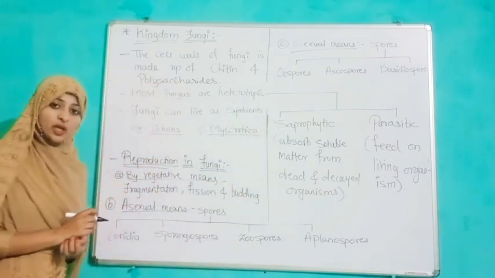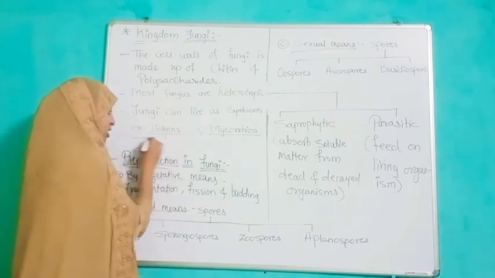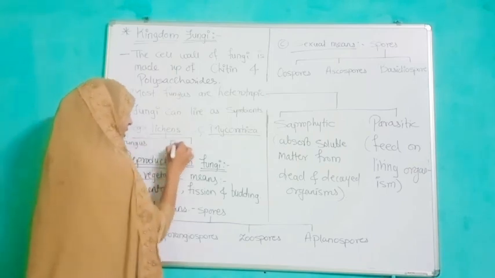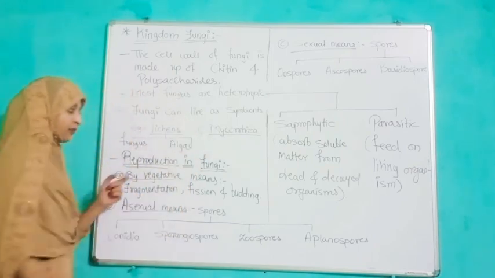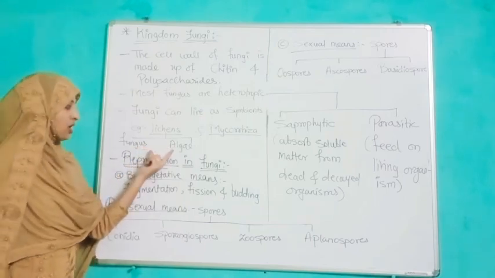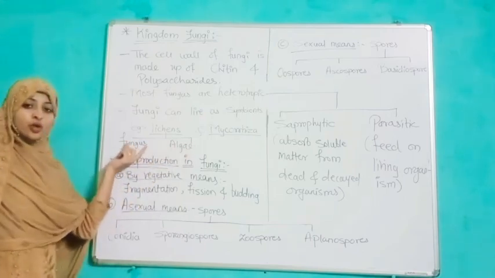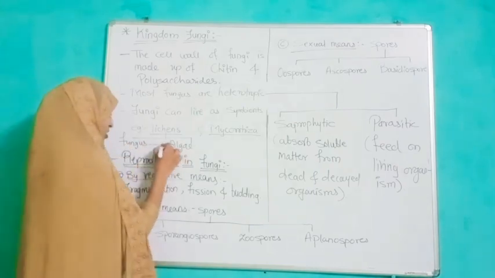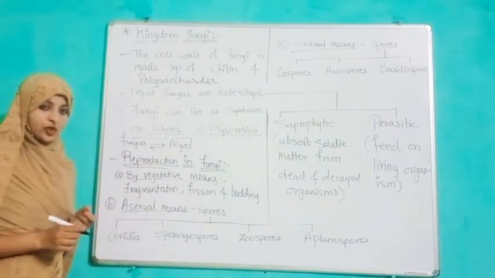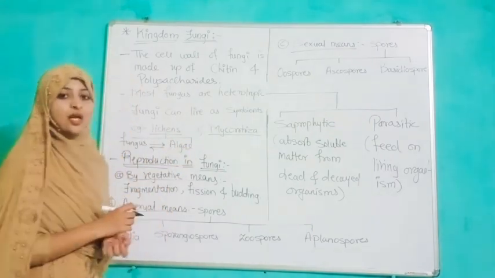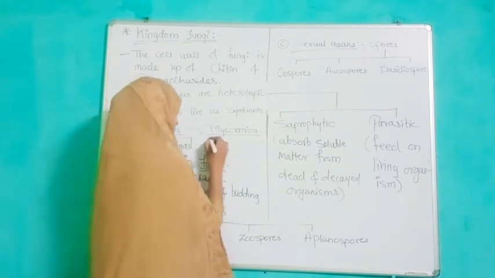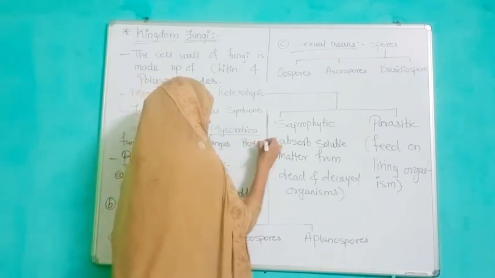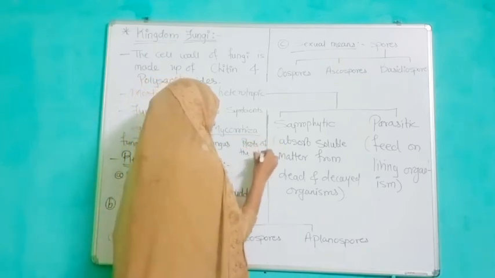If we are talking about lichens, then lichens are the association of fungus and algae. Algae gives food to fungus and fungus gives shelter to algae. So this kind of association is seen in lichens. Mycorrhiza is the association of fungus and roots of plants.